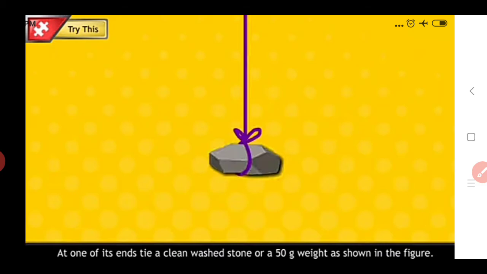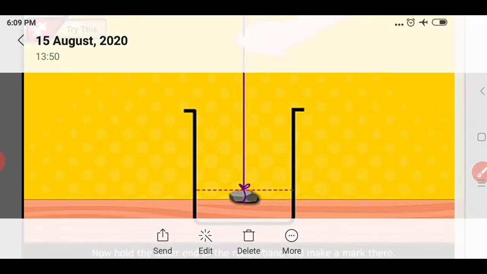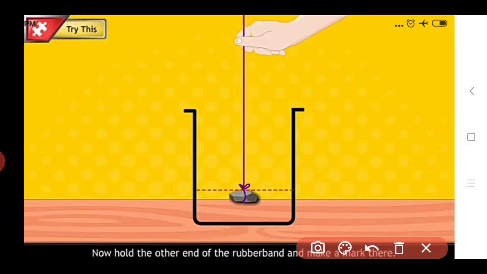After this, hold the other end of the rubber band and make a mark there. So take this rubber band having a weight at one end. Hold the other end in your hand and hold the rubber band in this way.